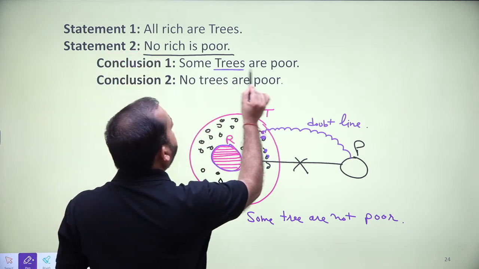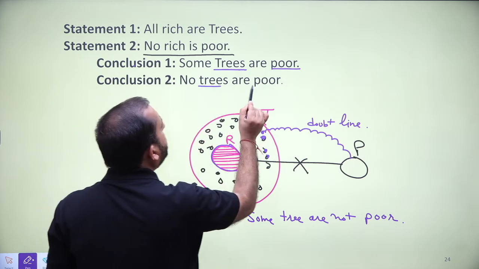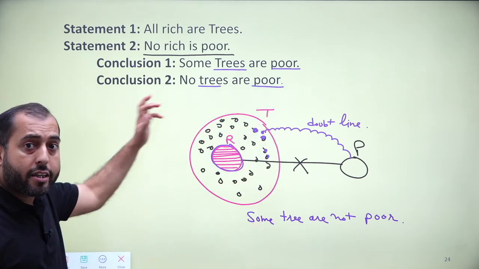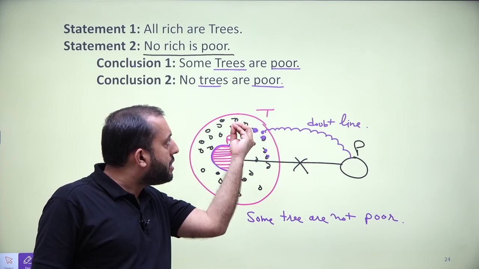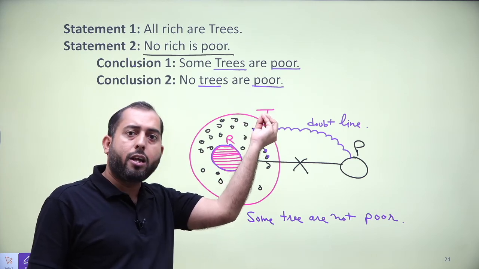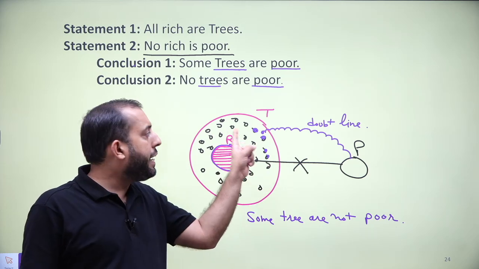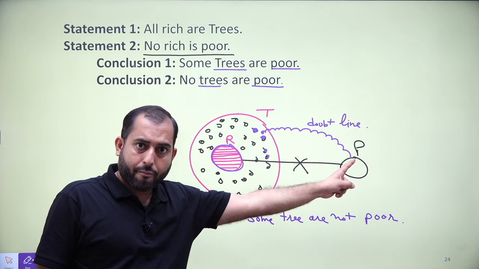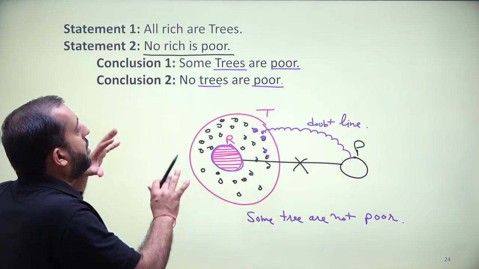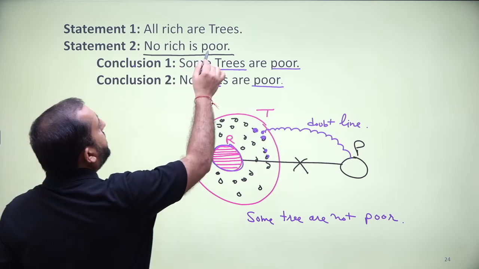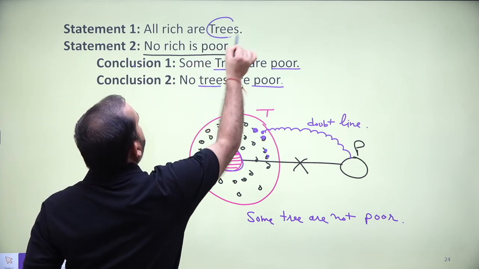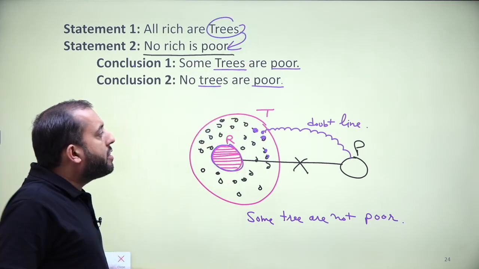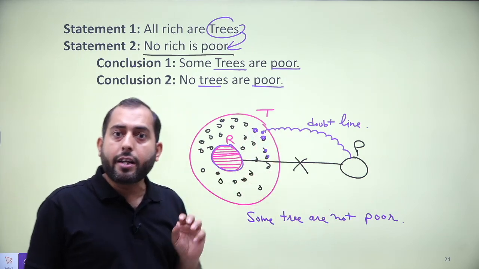conclusion 1 is between tree and poor, conclusion 2 is between tree and poor, and in this case we have a region lying inside a tree which is indefinite, so that indefinite region can draw a doubt line with poor. Because no direct information between tree and poor was given, there is a doubt line between tree and poor.